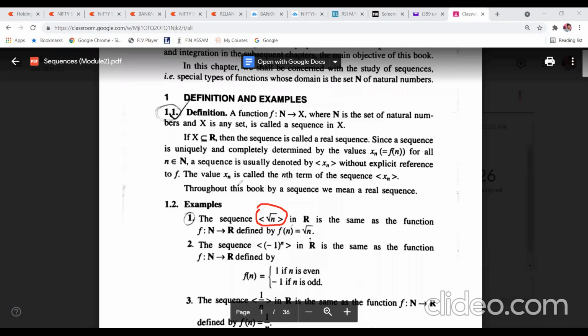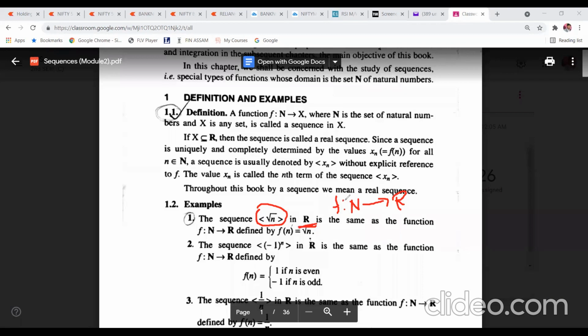So this will nothing but represent a sequence. And this is defined over what? Set of real numbers. That means your function is defined from what? Say f, from the set of natural numbers. The first one, the domain, is fixed. Domain cannot be changed to the set of real numbers. This sequence, root over n in R, is defined from the set of natural numbers to the set of real numbers.